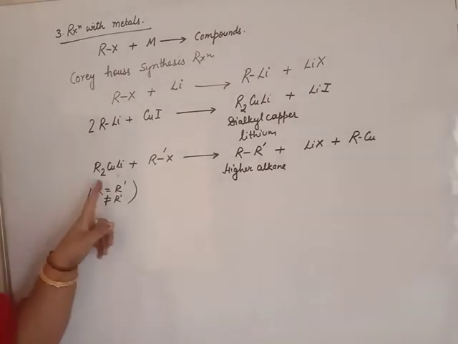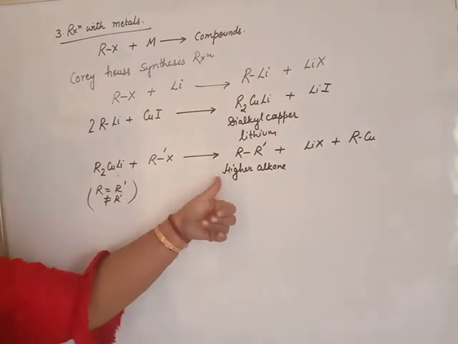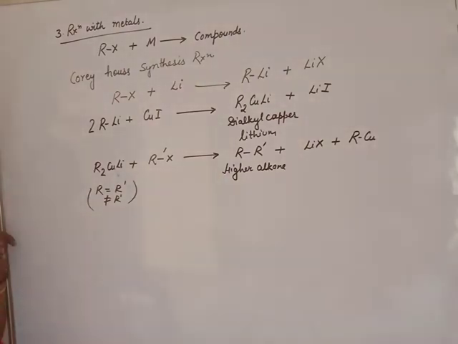If both are the same, double the number of carbon atoms. If both are not the same, the number of carbon atoms increases. If the number of carbon atoms increases, the alkane formed is known as a higher alkane. It is the Corey-House reaction that you will study in your 11th class along with Wurtz reaction, for preparation of alkane.